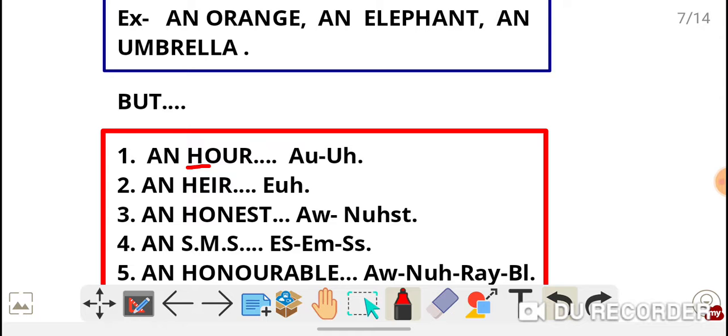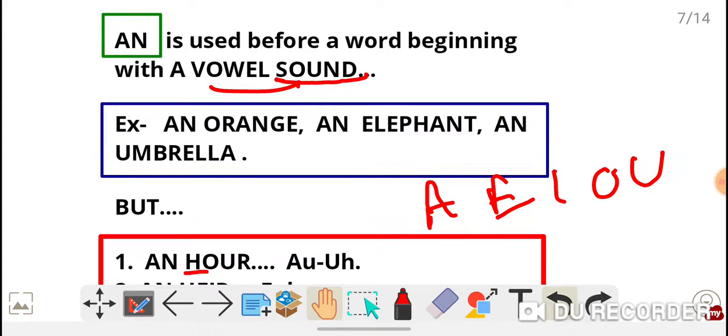Vowels consist of a, e, i, o, u, and the rest are consonants. So in H, if you go by the letter, then it will be a. But I have already told you that an is used before a word beginning with a vowel sound. Just concentrate on the sounds, how a word is pronounced.